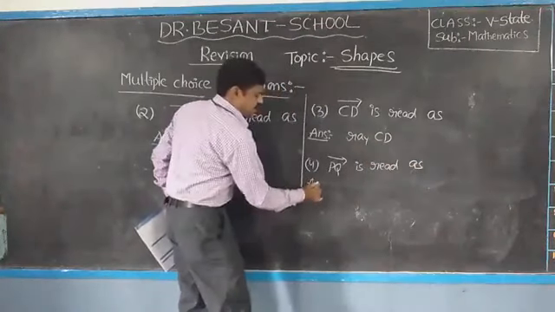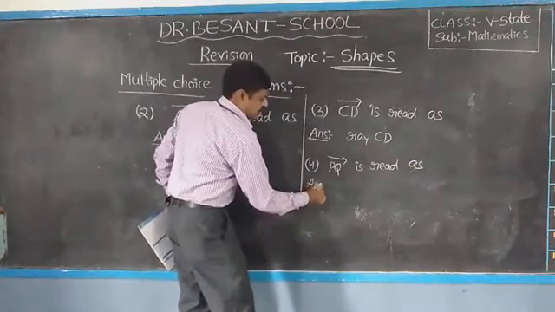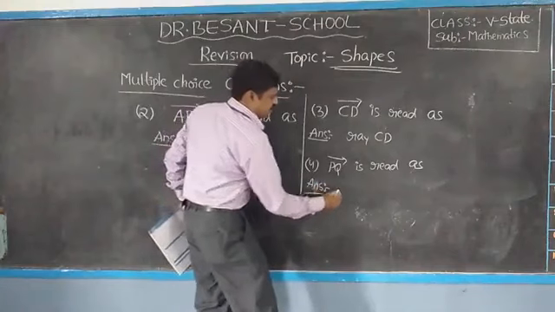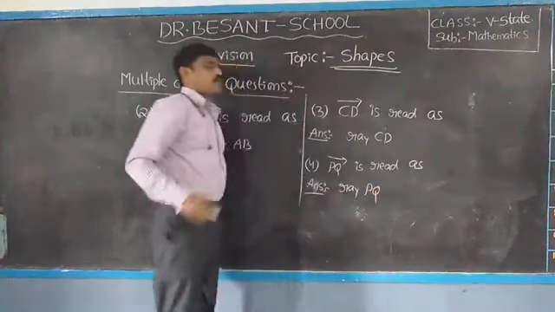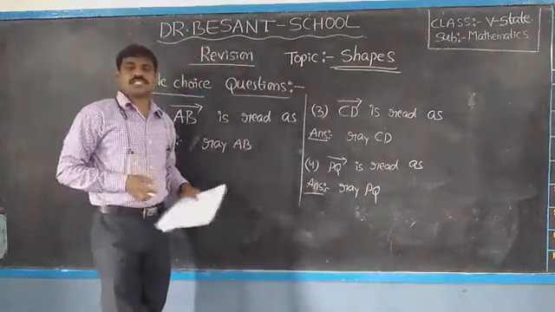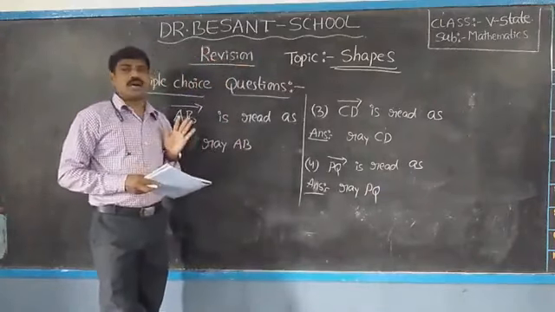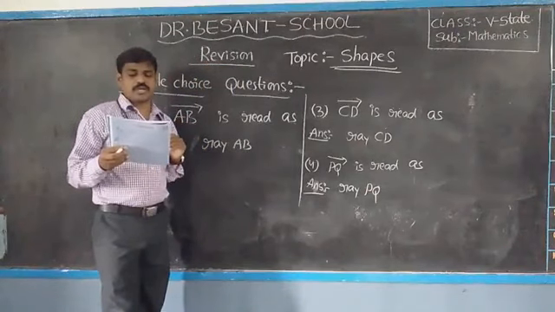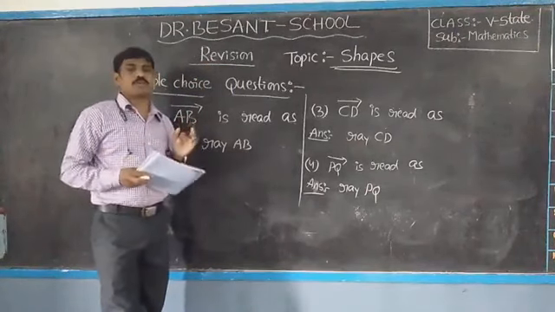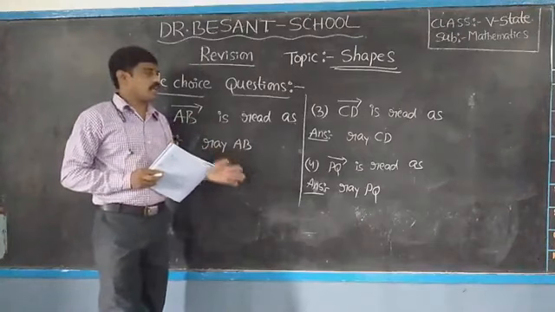What you can say? So this is ray PQ. So this is the way we have to answer. Okay children, I hope you understood very well. Next one more question I will explain you. Children, note down this.